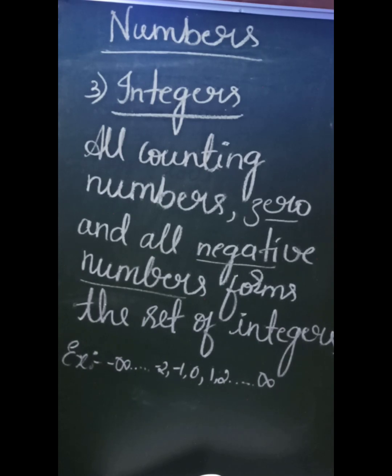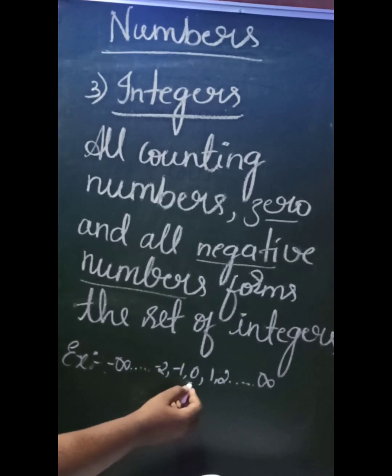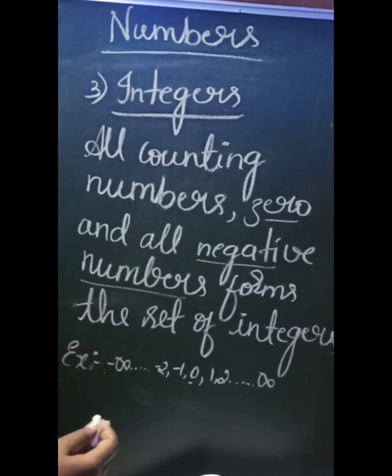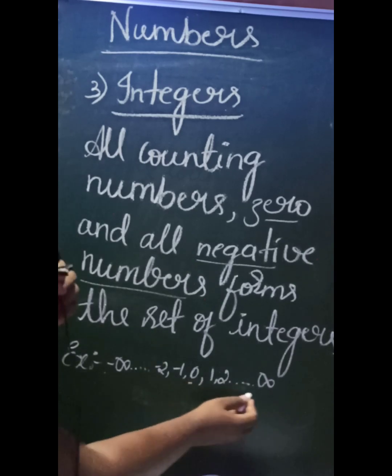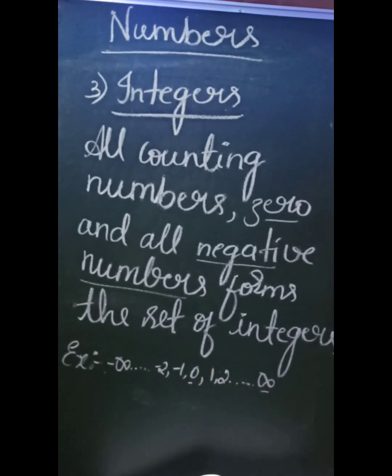So minus infinity to 0 forms the negative numbers, and from 0 to plus infinity forms all the positive numbers. All these numbers between minus infinity and infinity are considered as integers. This is the third type of number we have.